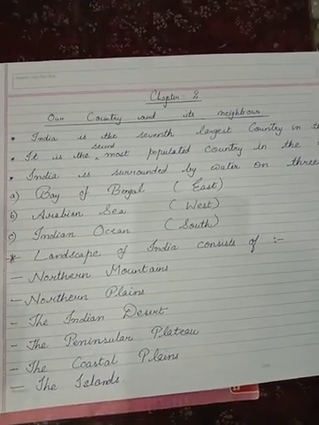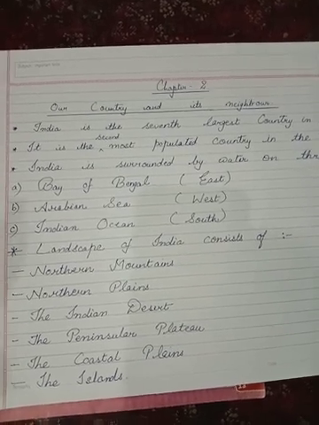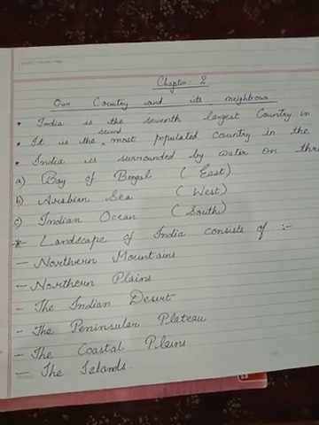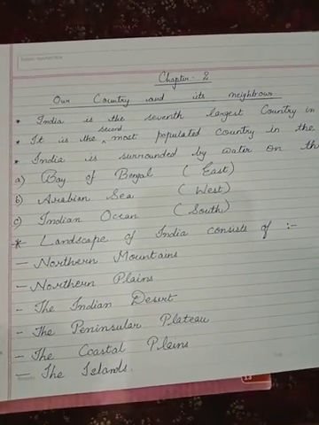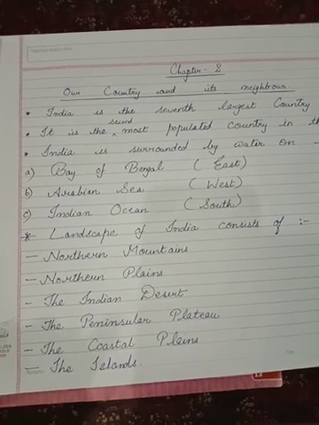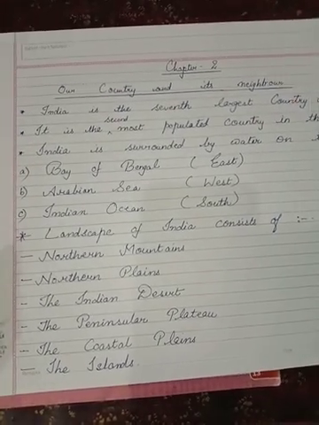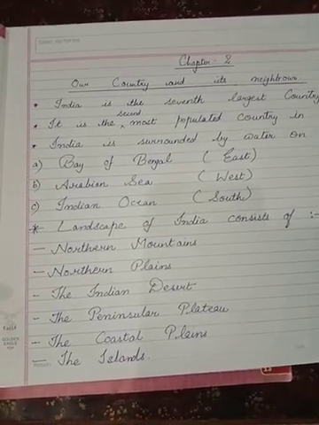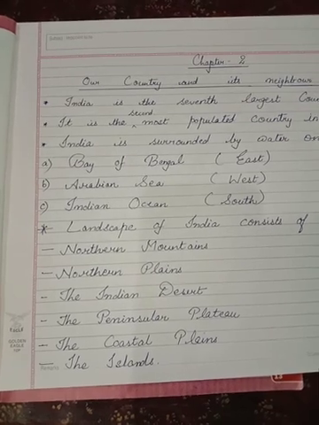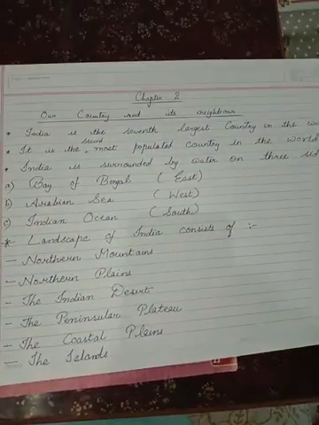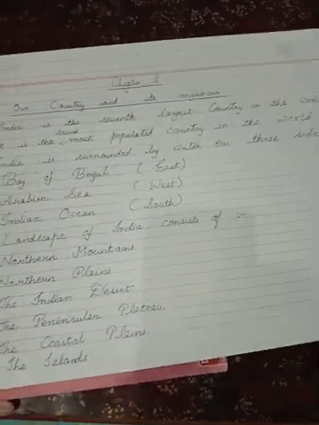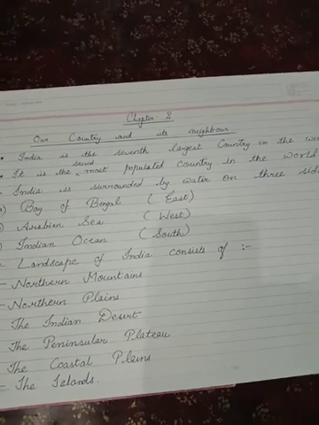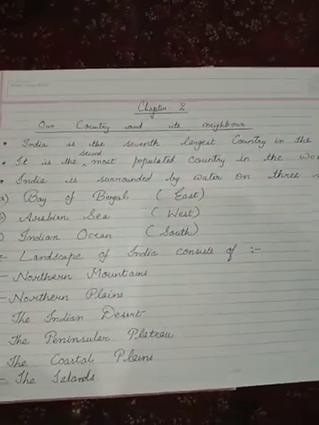Number 2, Arabian Sea. Number 3, Indian Ocean. Its sides are also written. Then the next topic, the landscape of India consists of these 6 physical divisions present here: northern mountains, northern plains, Indian desert, peninsular plateau, coastal plains, islands. I hope this is visible to you all, so you can take a screenshot of this and copy it.